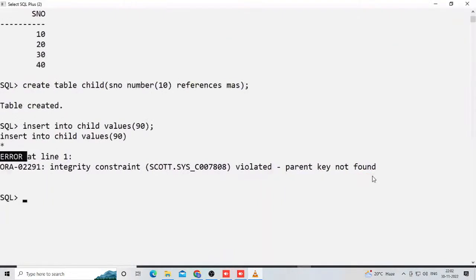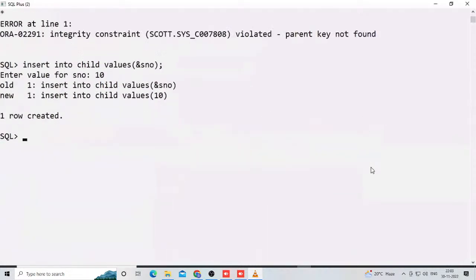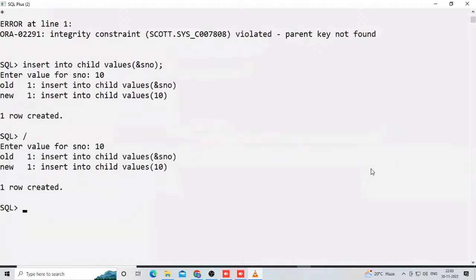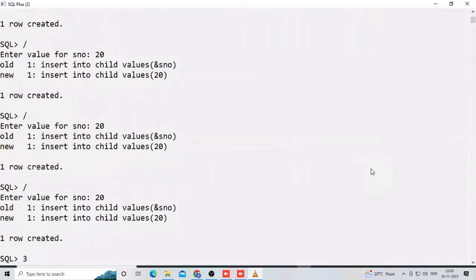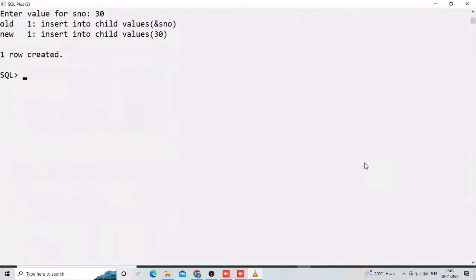Now suppose I try to insert some values here. Again 10, is a duplicate possible? Possible. Observe, I'm inserting 10 and again 10 is possible. Again 20 is possible, again 20 is possible. Again 30 is possible. Like this, duplicate data is possible in the child table.